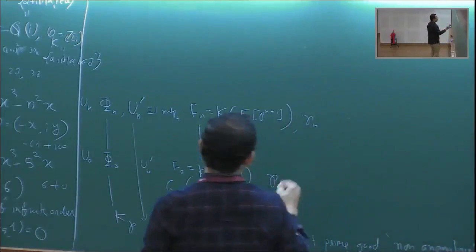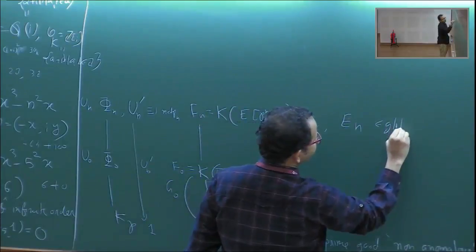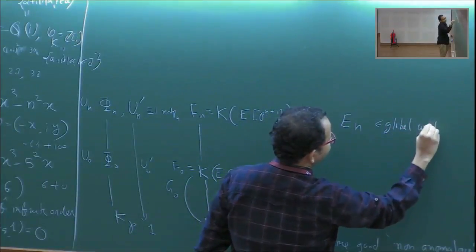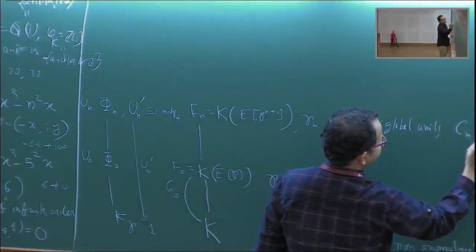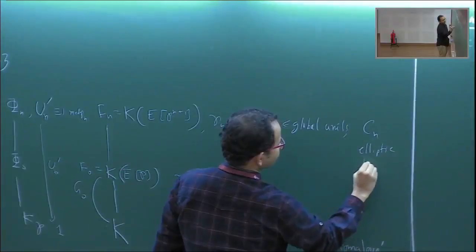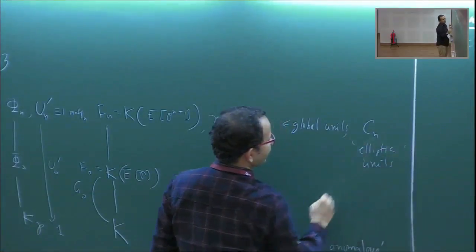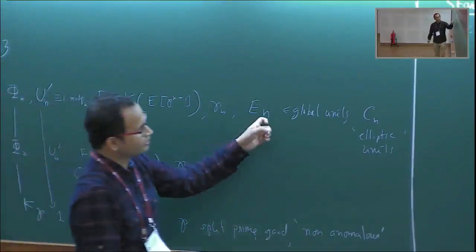Also, globally, let's take these with the global units, okay? All the units in F_n, okay? And C_n, these elliptic units, which I have not defined yet, I will define in the second half. So what I have not defined, I'm putting it in like this.